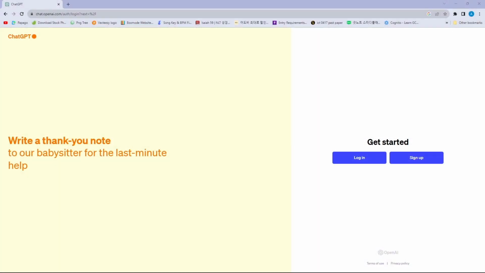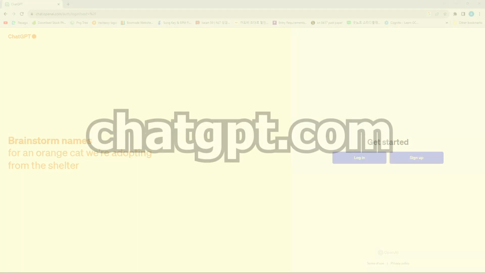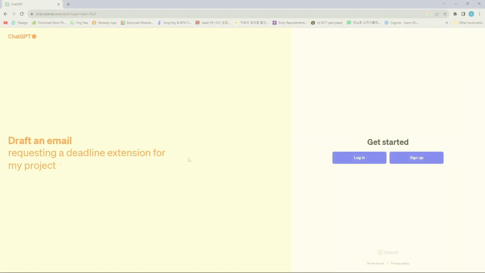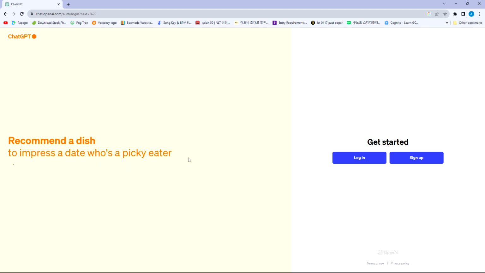If you're just getting started with AI, ChatGPT could be the best AI to start with. To use ChatGPT, go to chatgpt.com and you'll be taken to the OpenAI website. To use ChatGPT, you need to create an account.